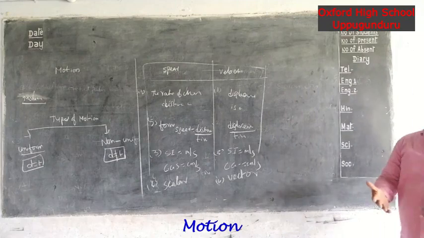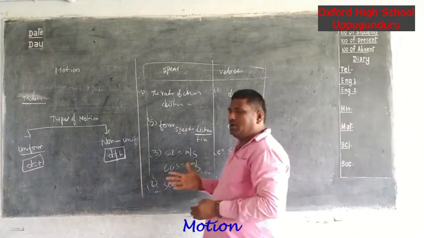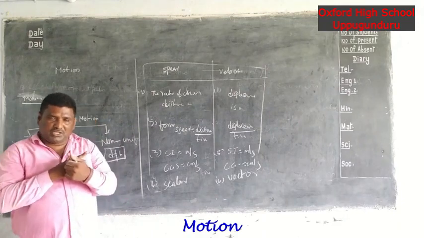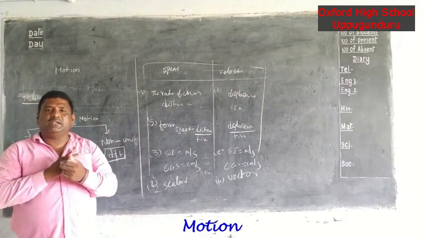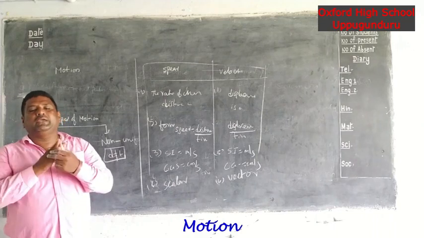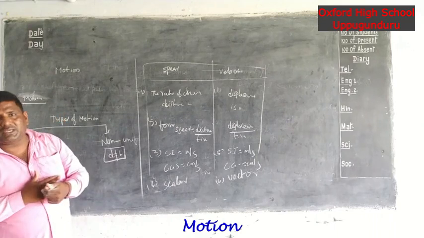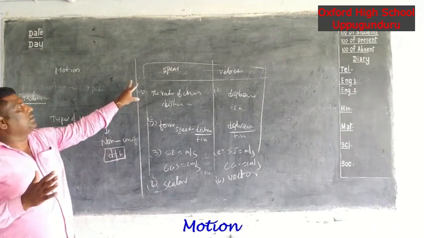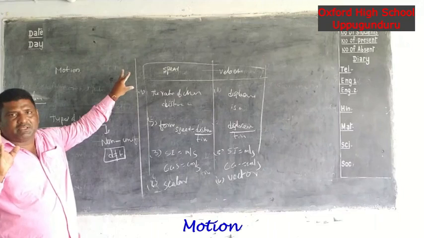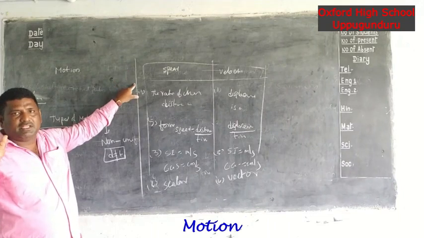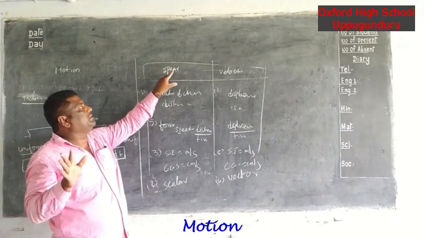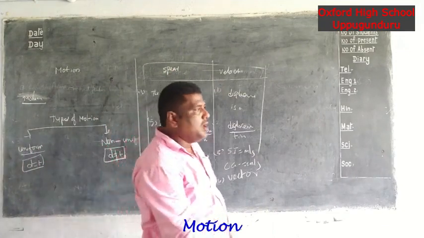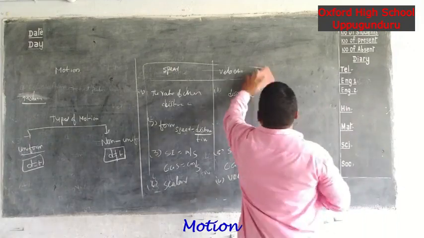Now, that is all we discuss today. We discussed the different definitions: rest definition, motion definition, distance, displacement, speed, average speed, velocity, average velocity. Next, the differences between distance and displacement, and between speed and velocity. Next we will discuss another topic: how to draw displacement vectors.